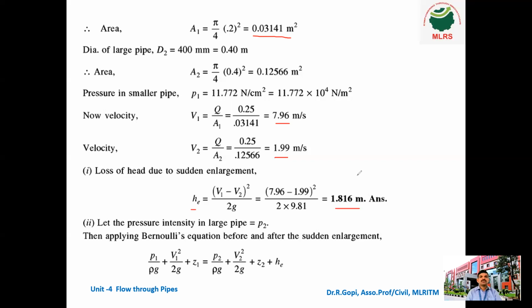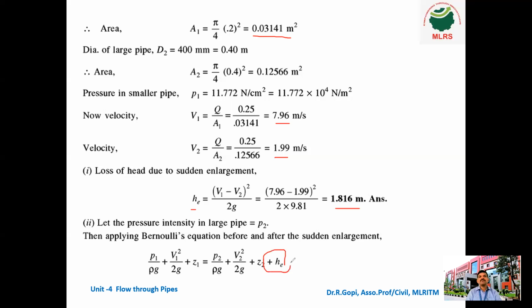Okay. So what is the pressure at section 2? Let the pressure intensity in the larger pipe be P2. Now apply Bernoulli's equation before and after the sudden enlargement. The pressure formula is available in Bernoulli's equation. So write Bernoulli's equation: P1 by rho g plus V1 square by 2g plus Z1 is equal to P2 by rho g plus V2 square by 2g plus Z2 plus HE.